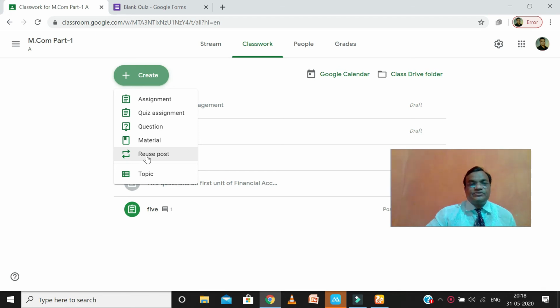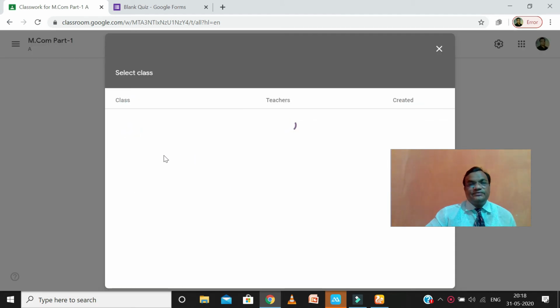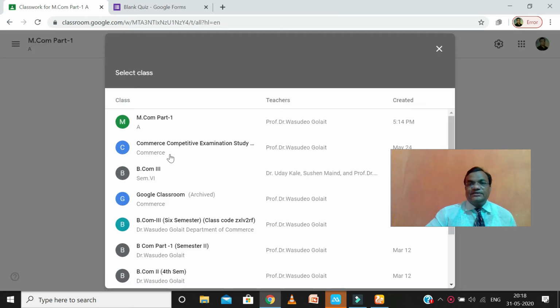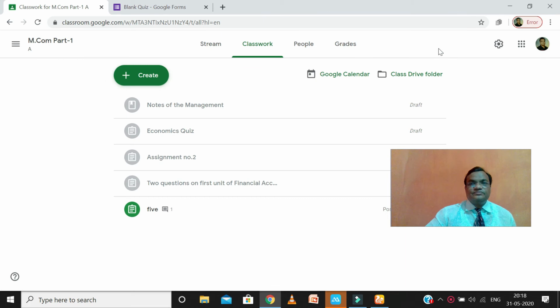Request post means whatever you sent previously you can send it again and receive from the students. All this record we can see from here, means whatever you send the students, you can give these notes and you can send again to these students.